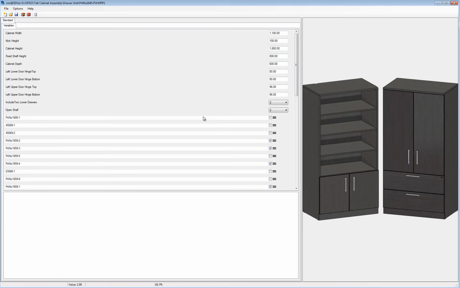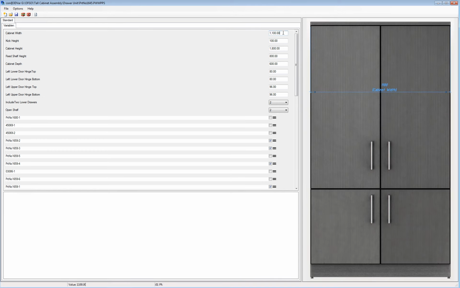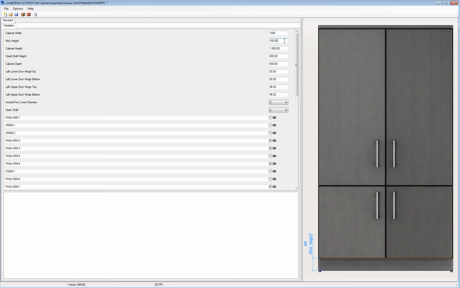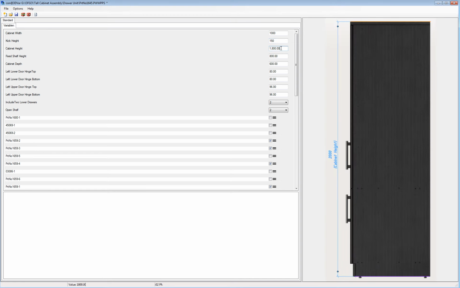Here we are at 3D VAR, ready to input the variables to generate our model. We can see from the images what is represented in the dialog box and what 3D VAR expects of us. I will enter the variables needed to build a cabinet with lower drawers and upper doors and save the file as a new PASCAM WoodWorks file. It can be easily seen that this could be used as an order entry form, and it is possible to have 3D VAR build a model from an ERP system. The ERP system simply needs to provide a simple XML file configured with the necessary variables.